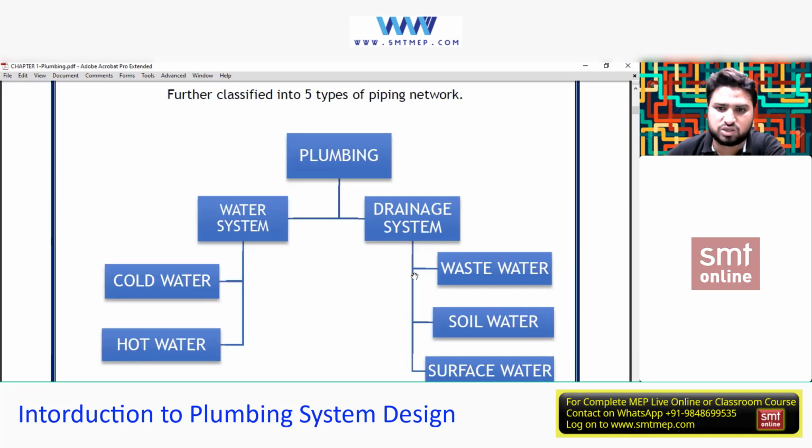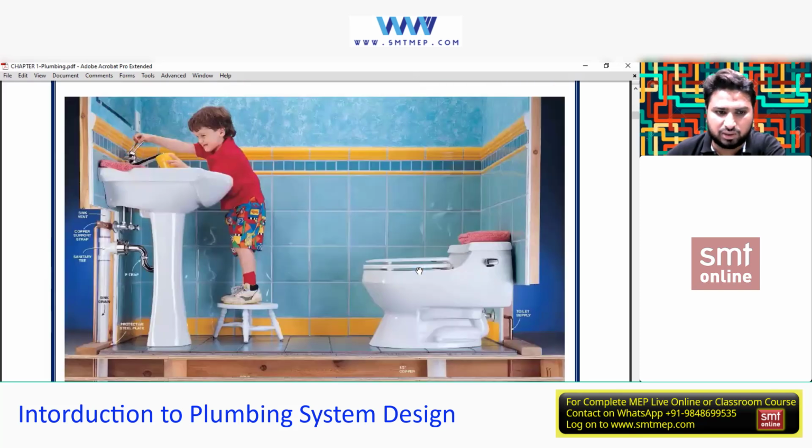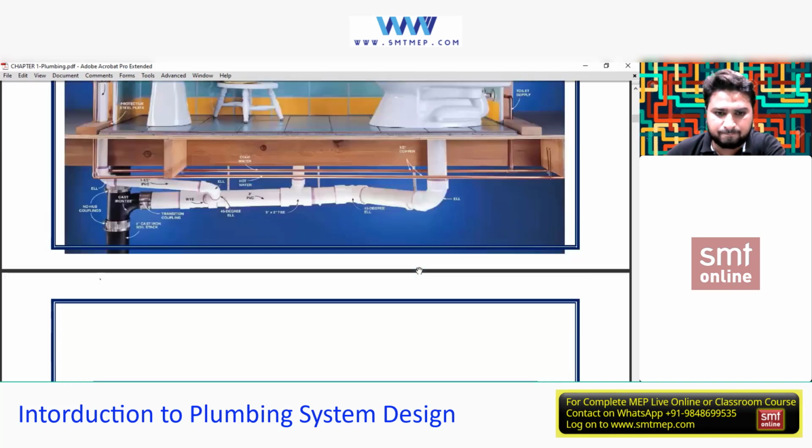Under drainage, we have waste, soil, and surface. We'll be seeing wastewater, soil water, and surface water. Surface water is nothing but the rainwater, which needs to be drained out. We'll be seeing all these systems and how to design them. We have already seen this image. Now let's move on to the next.